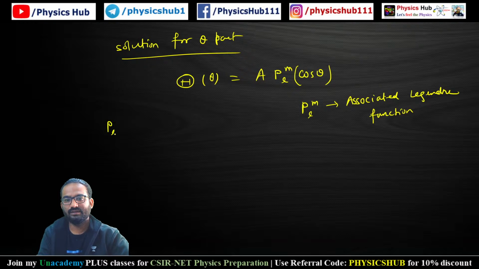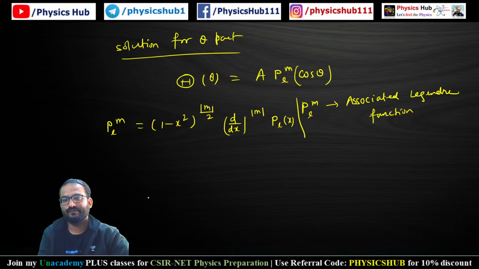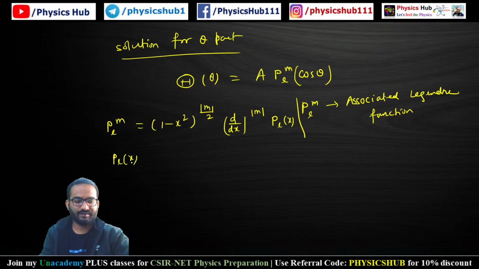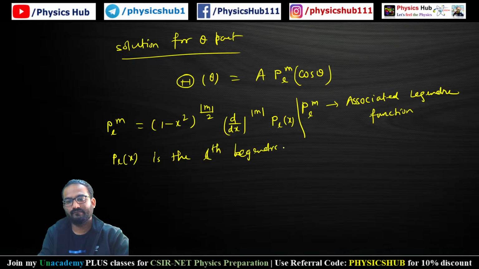You don't need to remember the value of this P_l^m, but for the sake of completeness I am giving it to you. P_l^m equals (1 minus x square) to the power modulus m by 2, times d by dx to the power m of P_l(x). What is P_l(x)? P_l(x) is the Lth order Legendre polynomial, which we have already read.